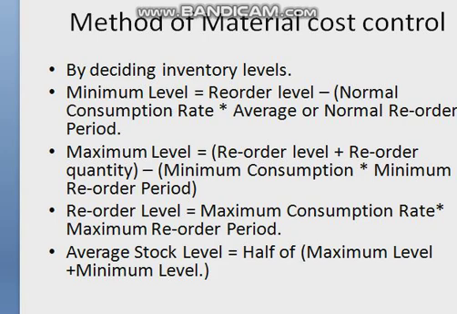So reorder level is 6 into 75, maximum reorder period into maximum usage. So 6 into 75 comes to 450 units. So when in the storehouse stock reaches 450 units, the order should be given for purchase of new inventory. So this is the reorder level, the level where we have to give the order to purchase new inventory.